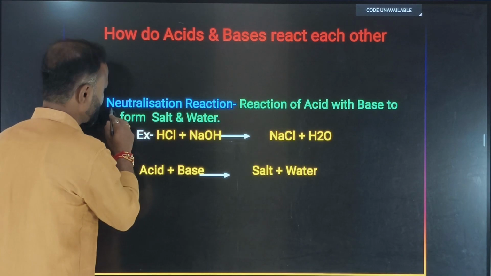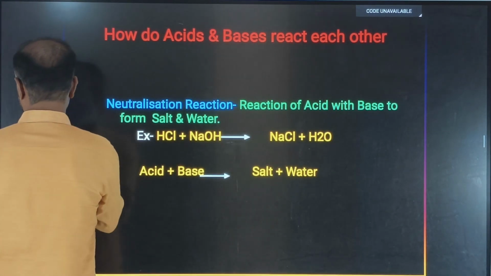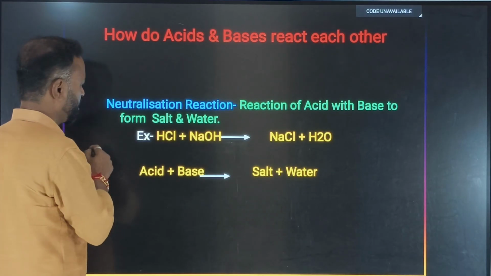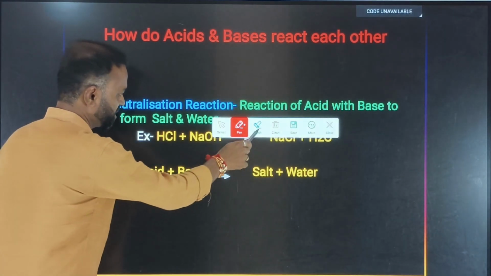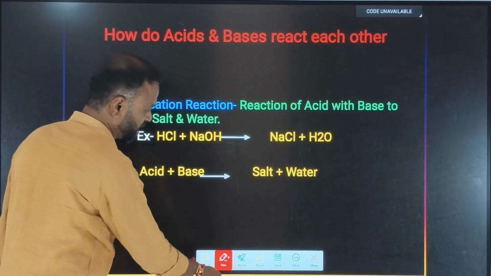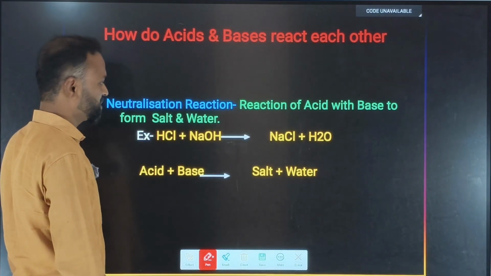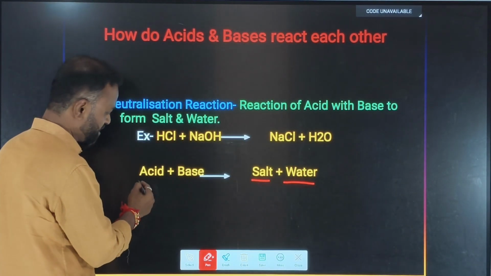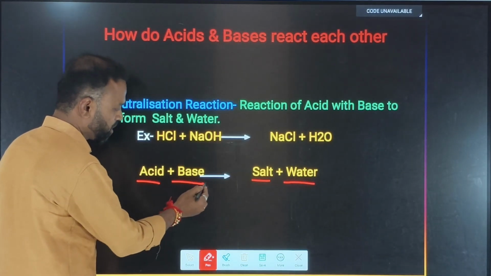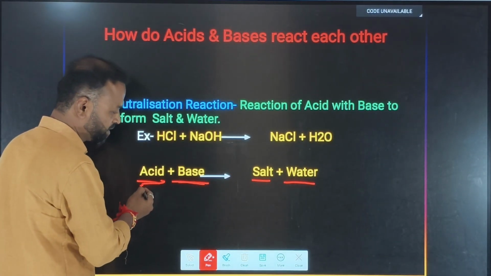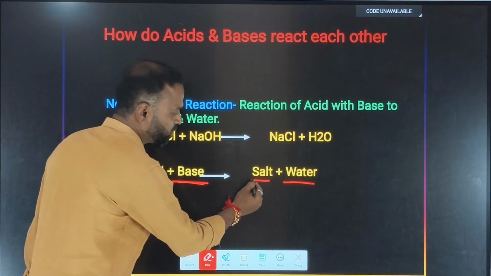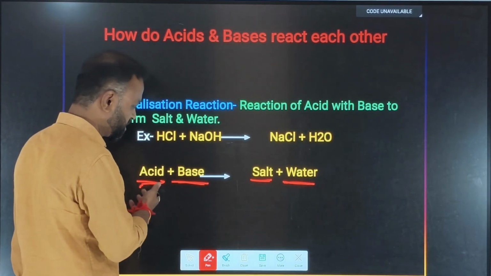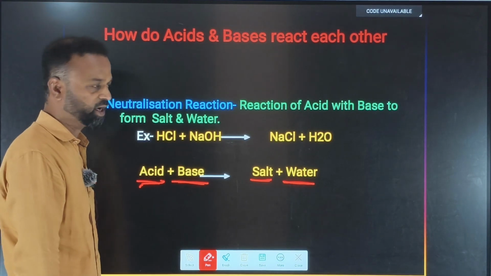Now, what do you mean by neutralization reaction? Neutralization reaction means what? What is this neutralization reaction? What is its meaning? What is its purpose? Nothing else, its purpose is to form just salt and water. Whenever the acid reacts with the base, or whenever the base reacts with the acid, it will form their corresponding salt and water. Corresponding salt means their respective salt, and water it will form.